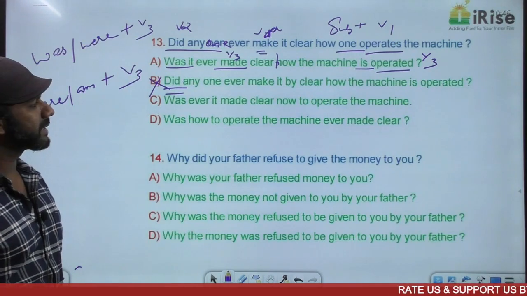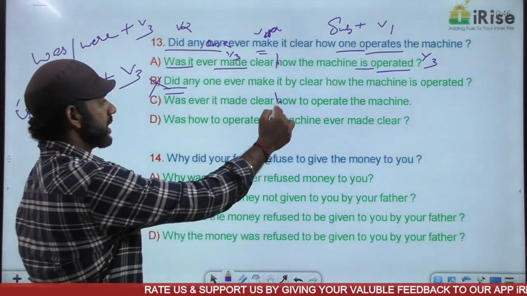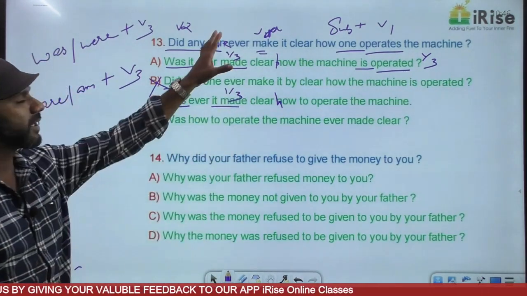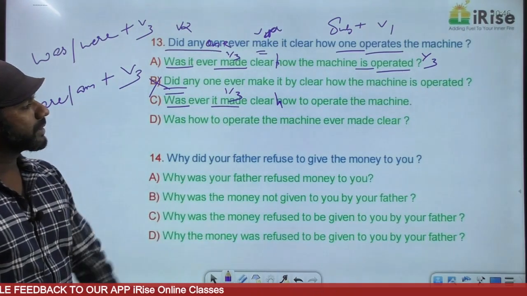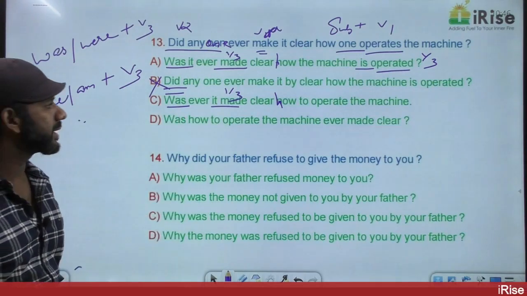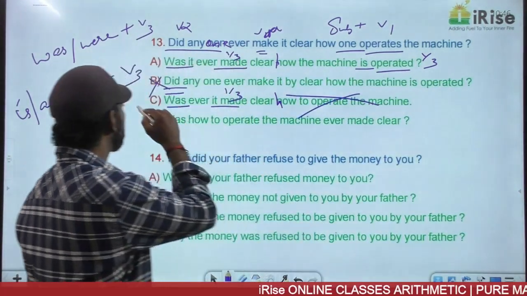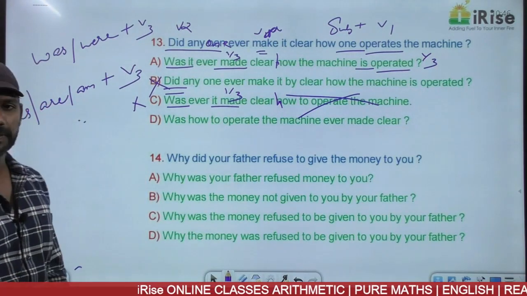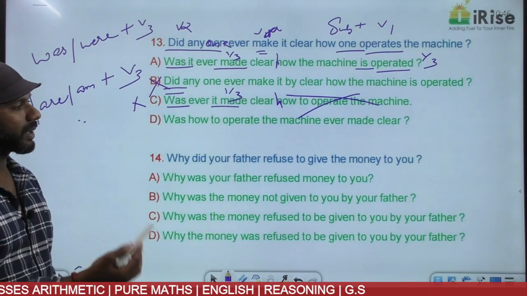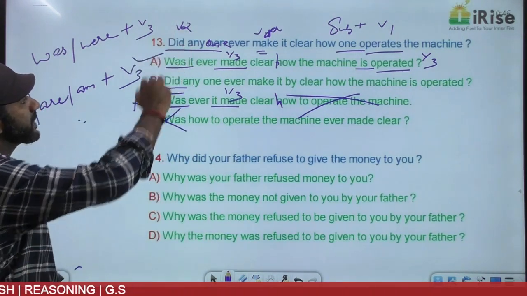Come to C. Was it ever made clear how to operate the machine? Was it ever made clear is was plus V3, simple past. This first idea is completely fine. How to operate the machine? The second idea must be in the order is/am/are plus V3. Yes, is/am/are is not given there in this statement. The second idea is not fine. Option C is eliminated. Was how to operate the machine ever made clear? Yes, is/am/are plus V3 is not there. Was plus V3 is also not there. Eliminated.